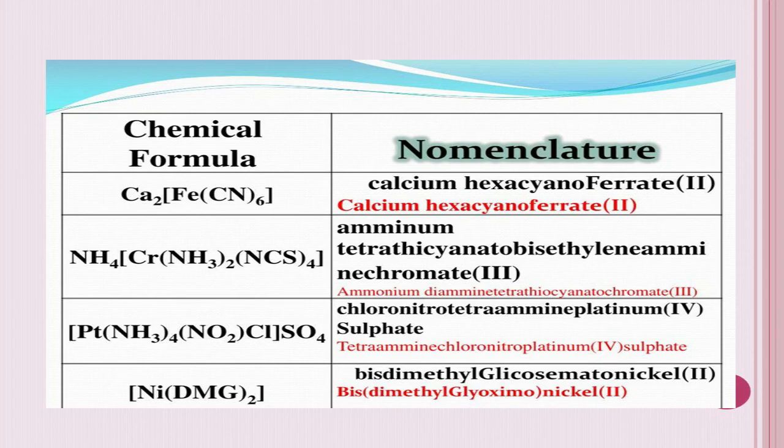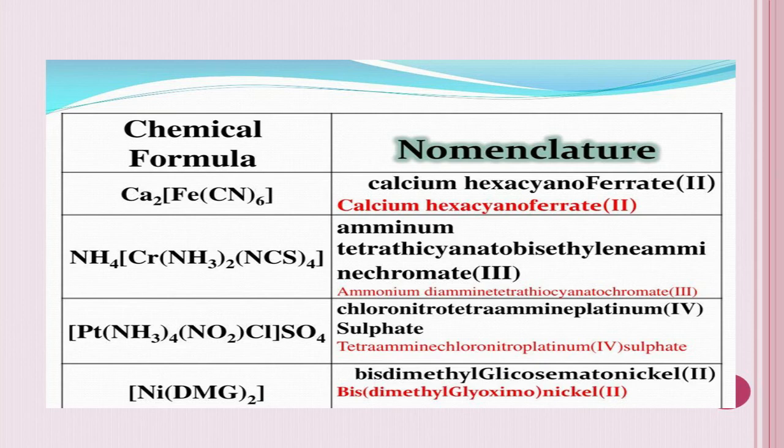So cation or anion, how will you identify that? By means of a counter ion. So what is counter ion? The ion which is present outside the square bracket. So which is present outside the square bracket now? Calcium. Calcium is a positive ion. So obviously the complex is anionic complex. Okay. So this you have to identify first.